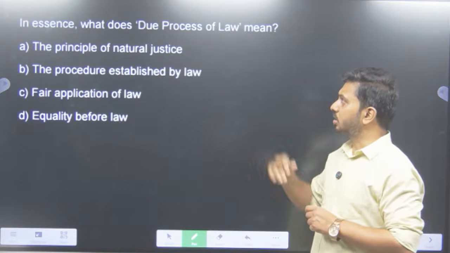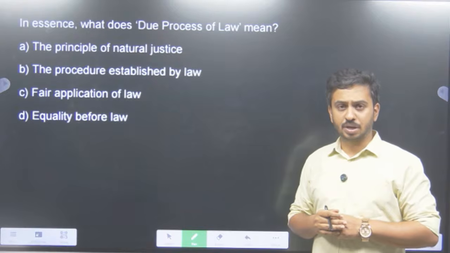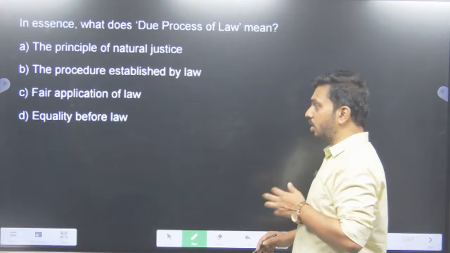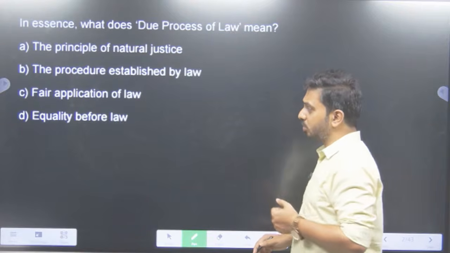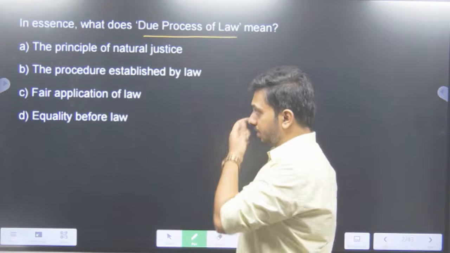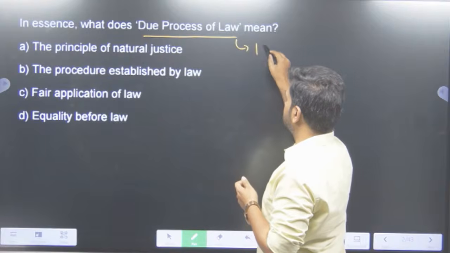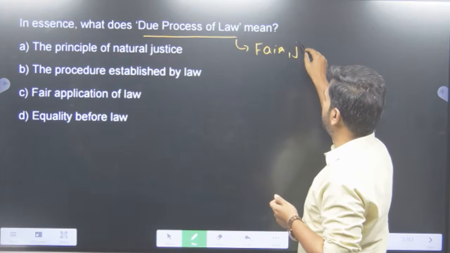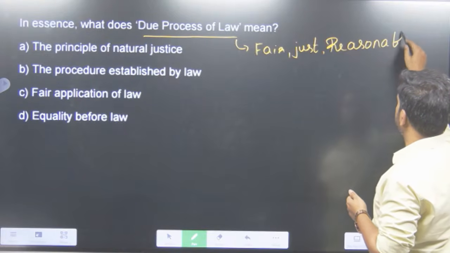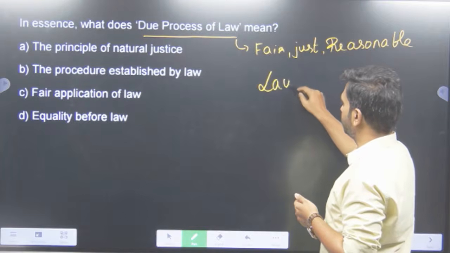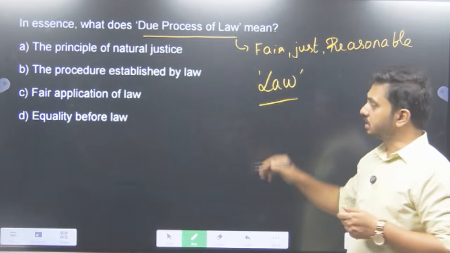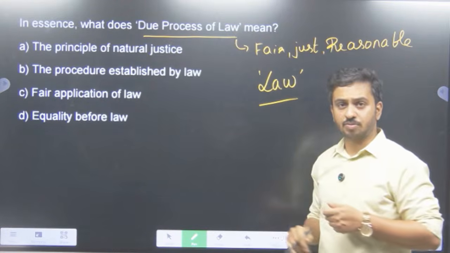So how do we decide upon what the term due process of law actually means? Now, what we can do is start eliminating what is actually not the option. So that's a better way to approach this question. So the term is due process of law. What does that mean? The due process of law means the law has to be fair, just, and reasonable. That is the meaning of the term due process of law.